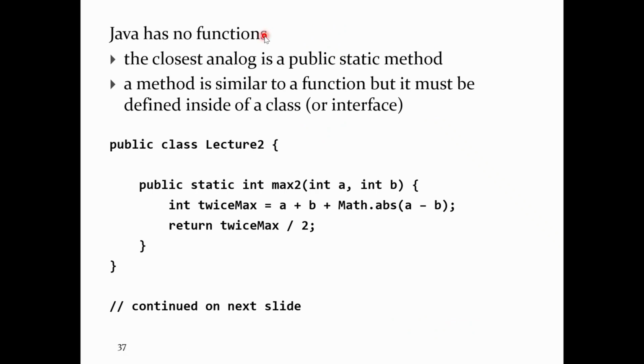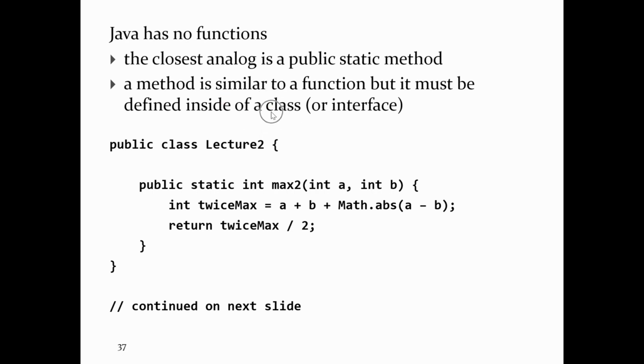Which seems like a strange statement, right? Instead, it has something called methods. So Java does have things that look like functions. They're called methods in Java. If you want something that looks like a Python function, the closest that you have in Java is something called a public static method. A method's just a function, except that you need a class to call the method, or you need an object to call the method.